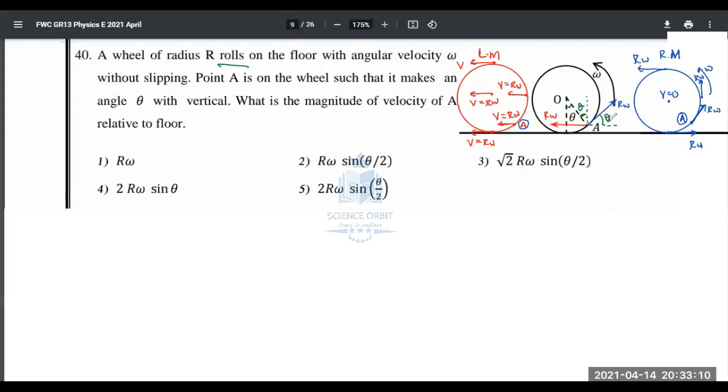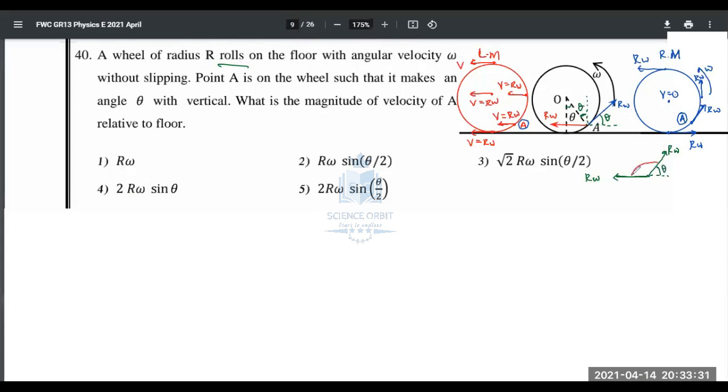What we need to do now is redraw it. What is the angle between this R omega and this R omega, guys? It's a bit messy there, that's why I'm drawing it separately. You can see the angle here is theta. Then what about this angle?